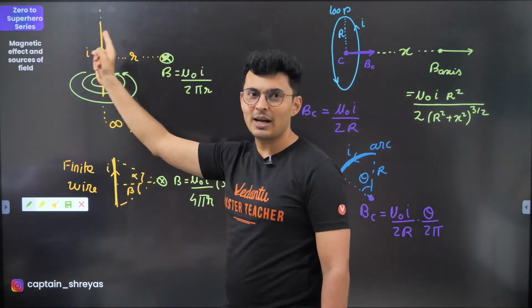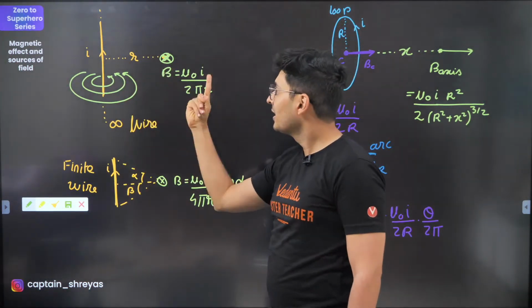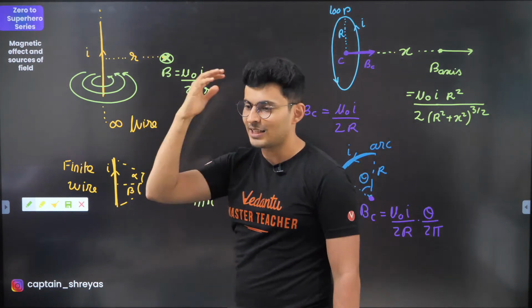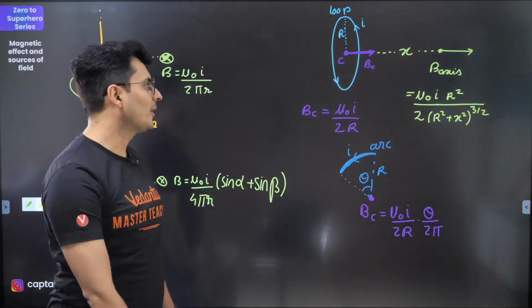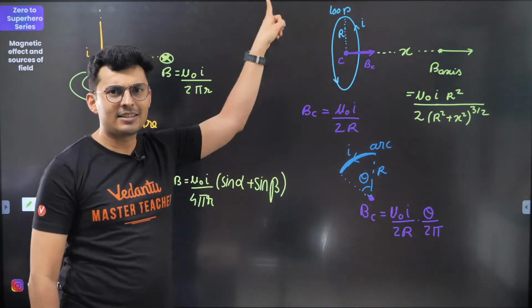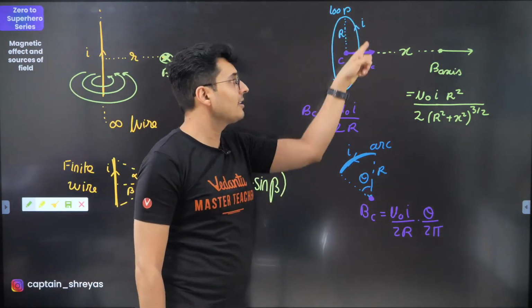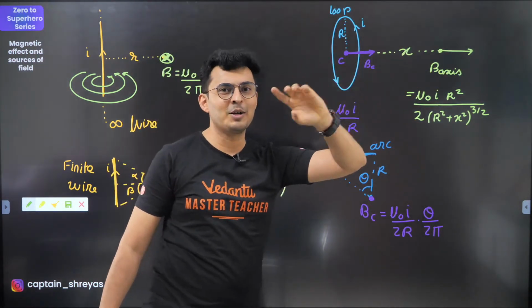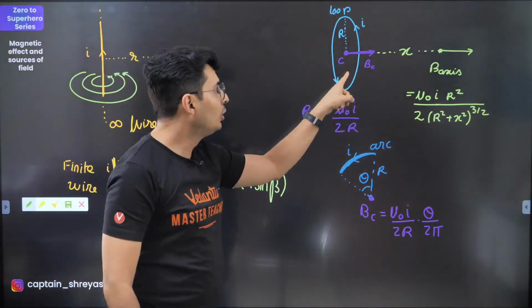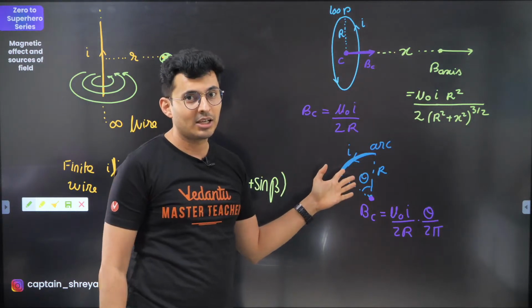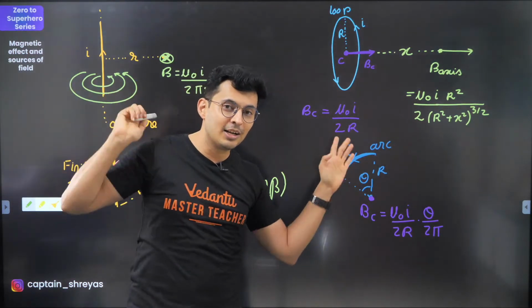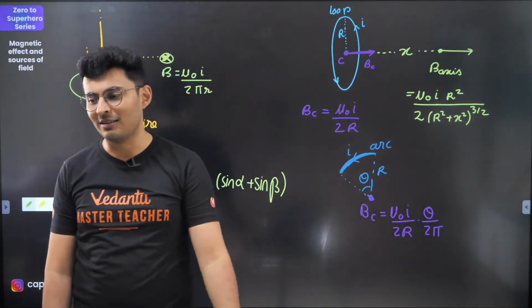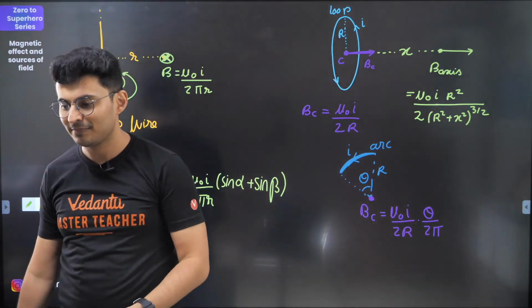So when you have a straight wire, the magnetic field is circular, so 2 pi r. In this case, when the current is circular, the field is straight. You can see the field goes in a straight line. So no pi for it. Sorry, pi is here, no pi over here. I hope this is clear.